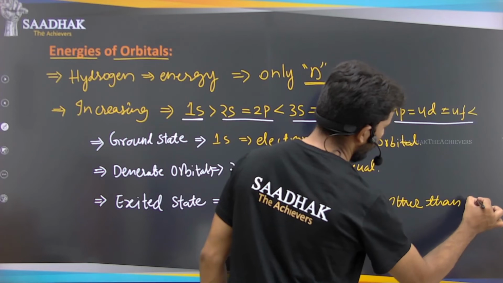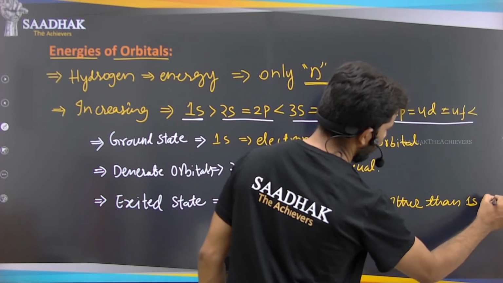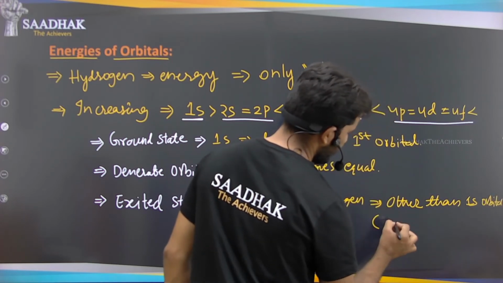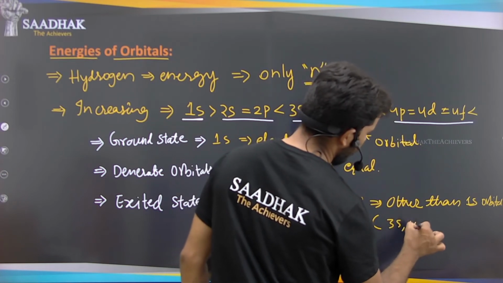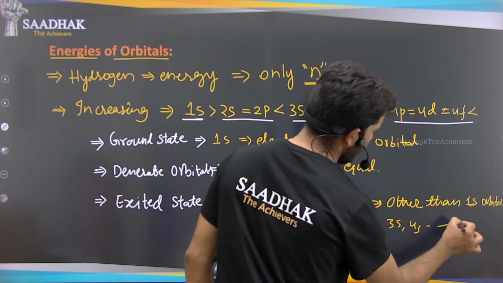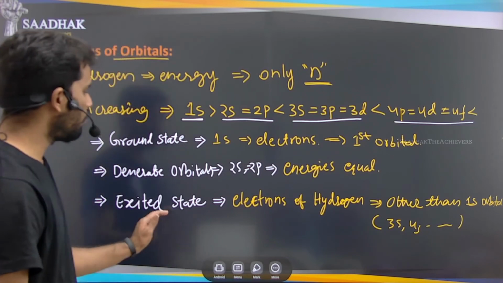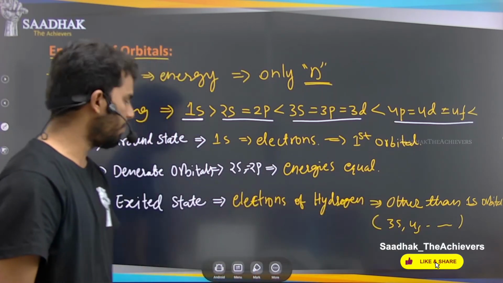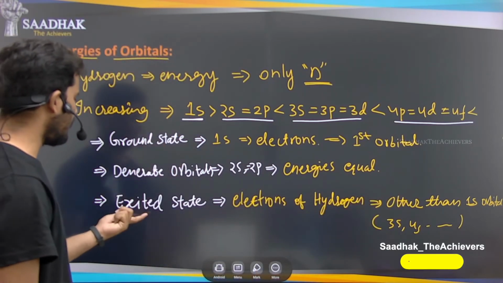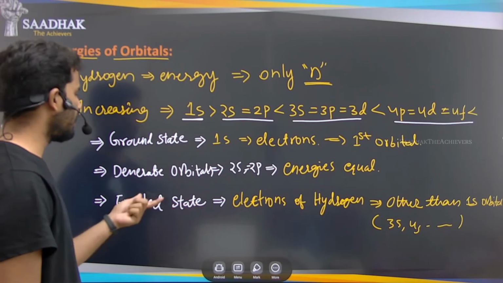They are in orbitals other than 1s, such as 3s or 4s, and so on. So if they are in 3s or 4s orbitals, then we say the electrons are in the excited state.